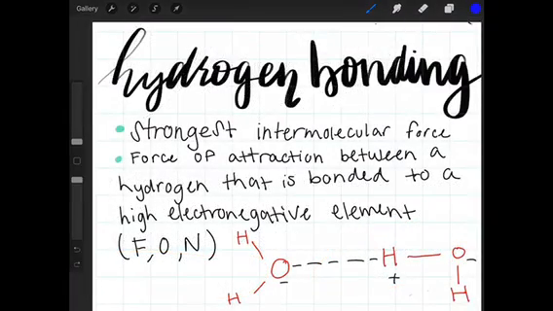The next type of intermolecular force is hydrogen bonding. It is the strongest intermolecular force, and is the force of attraction between a hydrogen that is bonded to a highly electronegative element, such as F, O, or N. So over here we see that hydrogen is bonded to an O, and this actually isn't the hydrogen bond, but because this H is bonded to a really highly electronegative element, it allows these two molecules to form a hydrogen bond right here.